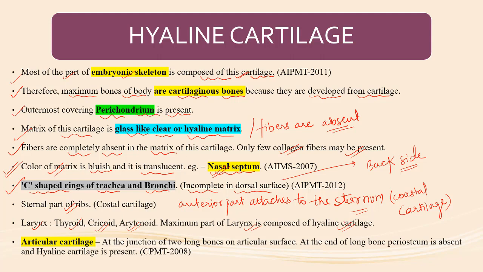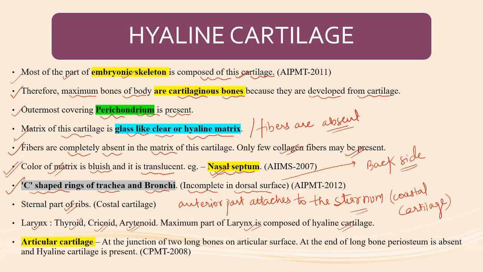That is why it is mentioned that hyaline cartilage is present at the maximum sites. And most of the bones present in our body right now were made up of hyaline cartilage; I mean, they were precursors or modifications of hyaline cartilage only. So the larynx, thyroid cartilage, arytenoid cartilage and cricoid cartilage are made up of hyaline cartilage.